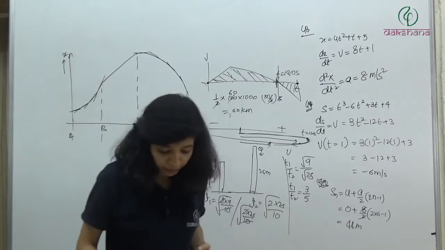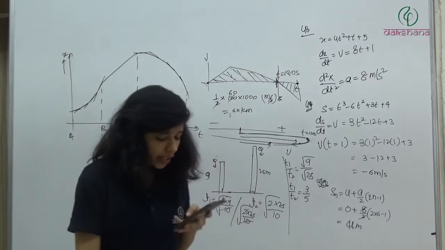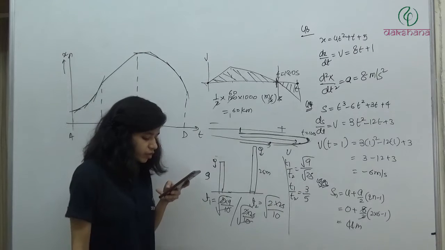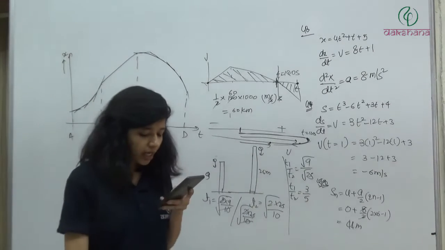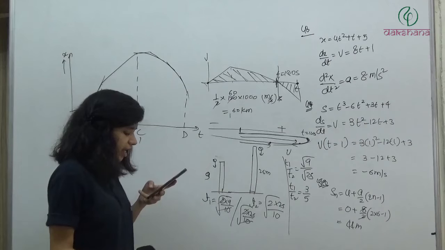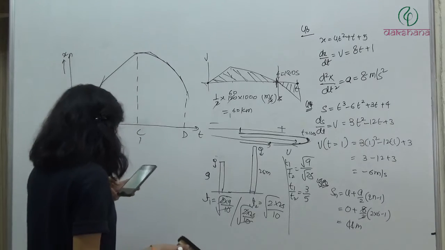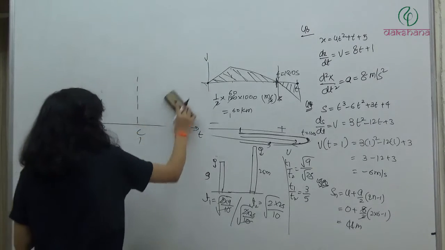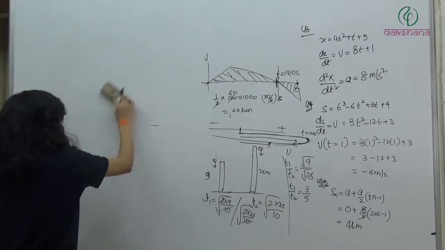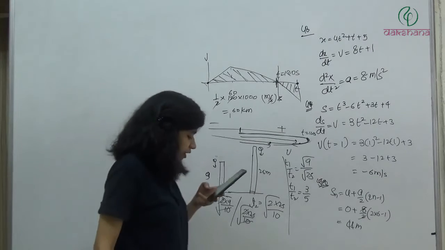Next, question number 58. In question number 58, figure shows the velocity time graph of a particle moving along straight line and v is meter per second, t is in seconds. Its average velocity in 75 seconds will be. Average velocity in 75 seconds. Again, what we have to do? We have to find out average velocity in 75 seconds.